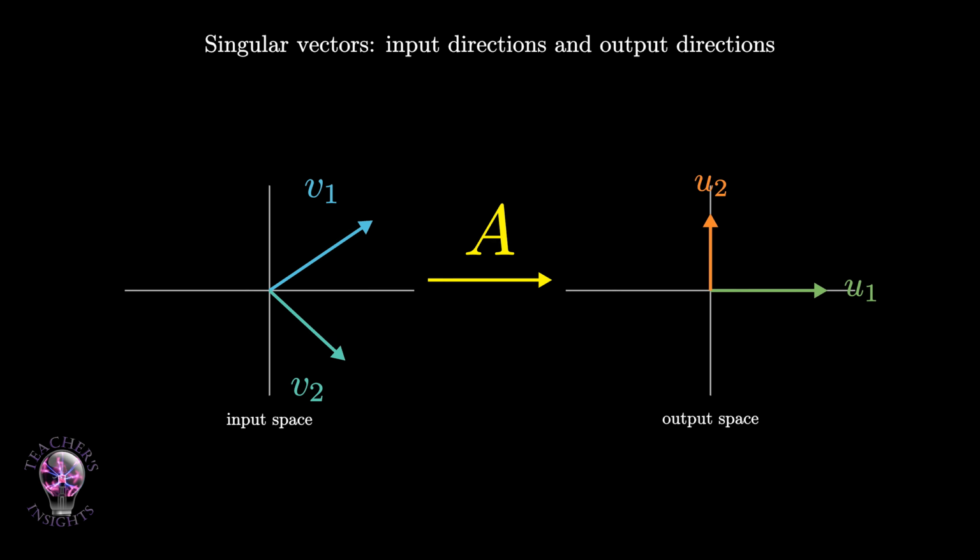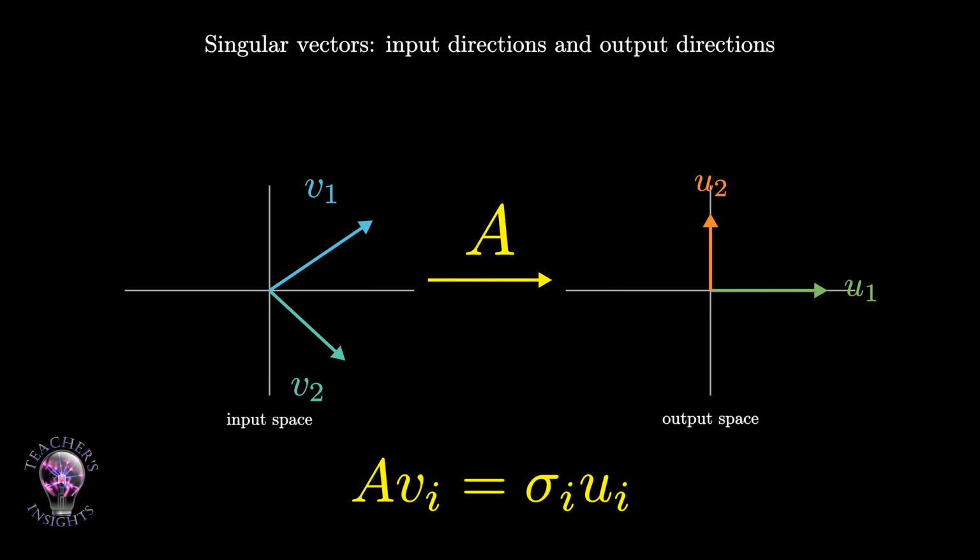They go into sigma. The most important equation is A v_i equals sigma_i times u_i. This is the heart of SVD. It says start with a special unit vector v_i in the input space. Apply A. The result points exactly in a special unit direction u_i in the output space. Its length is sigma_i. So a right singular vector is a special input direction. A left singular vector is the corresponding output direction. A singular value is the amount of stretching between them.